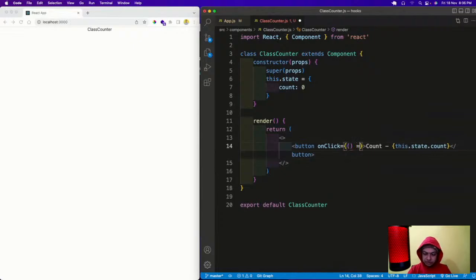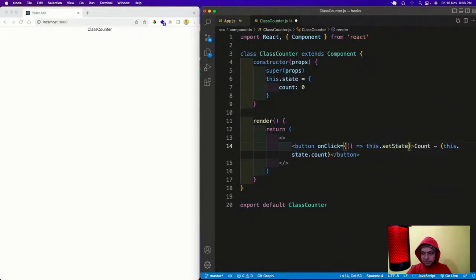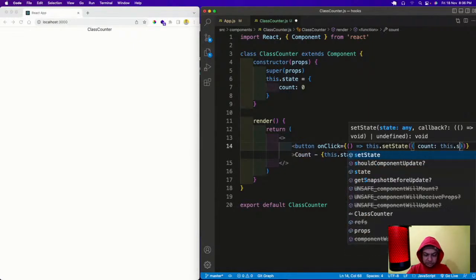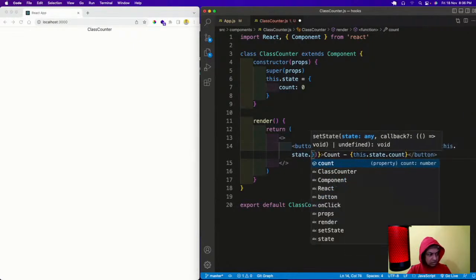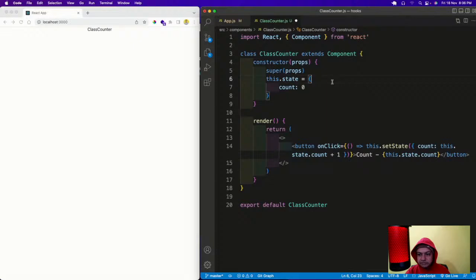For that I have to do this.setState, with count being this.state.count plus 1. Save it, and the count is coming inside. I hope you all know this because I taught all these things. So if I increase the count in it.